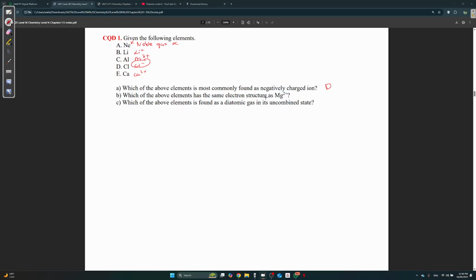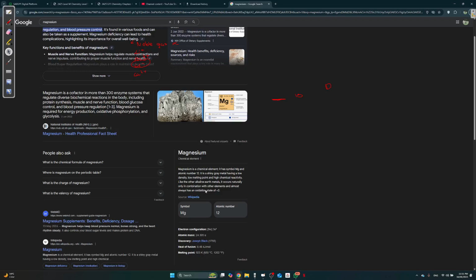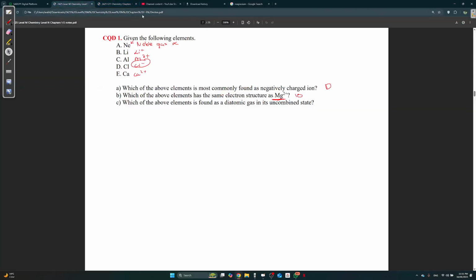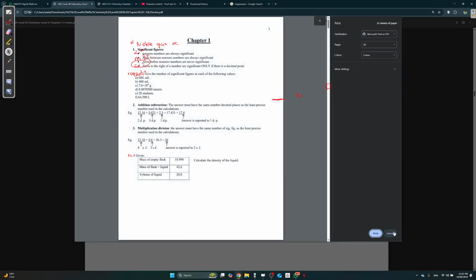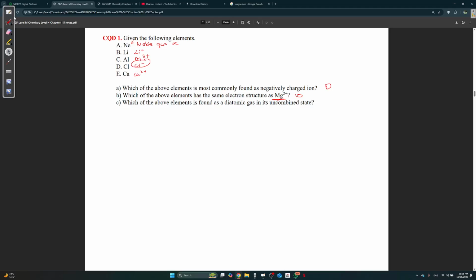Which of the elements has the same electron structure as Mg2+? That means it has the same number of electrons. How many electrons does Mg2+ have? If I'm not wrong, it's 10. Let's open the periodic table. The atomic number is 12, so it has 12. When it's Mg2+, it's going to be 10 electrons.